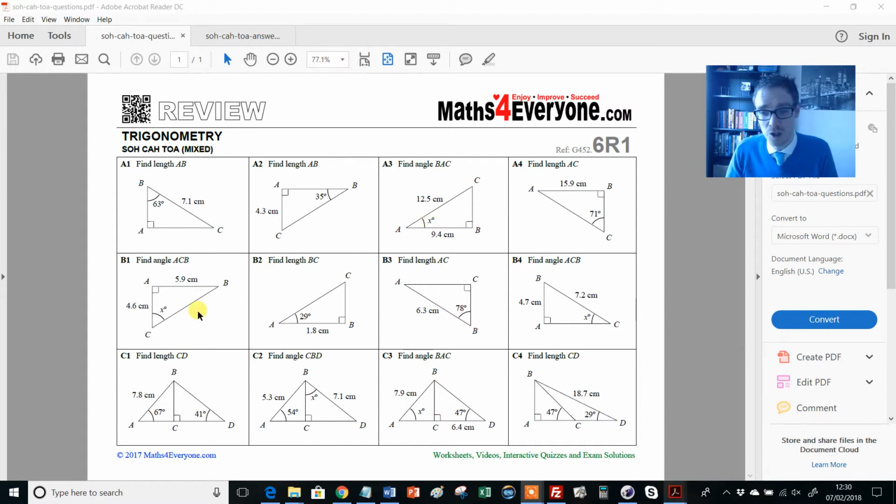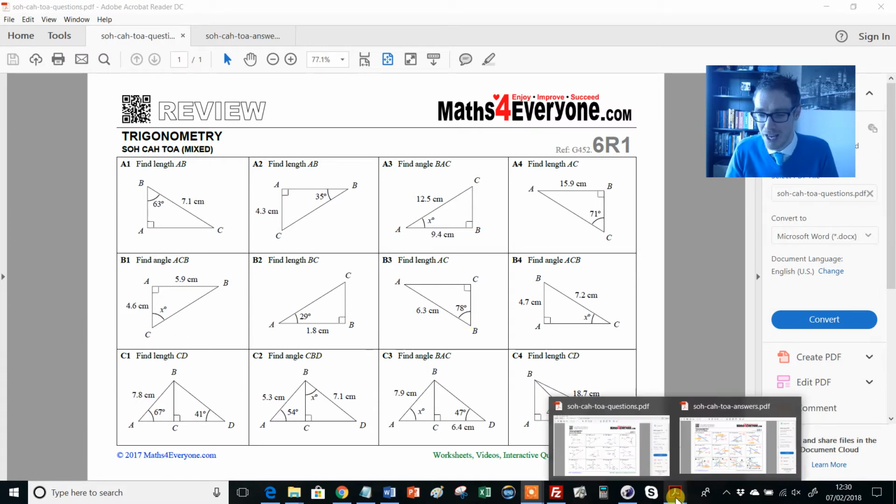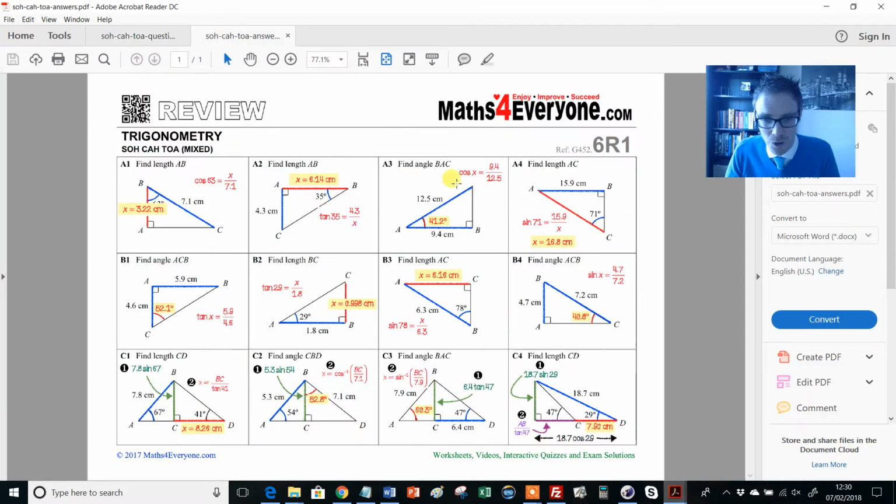Then we've got B that does something similar, and then by the time we get to C, we've got twists coming. We've got the multi-step style trigonometry questions that tend to pop up in exams and often cause students problems. And then, as I teased before, you've got the answers, but not just the answers, really nice worked solutions as well. So before we look at the entire collection of these, how might we make use of this?